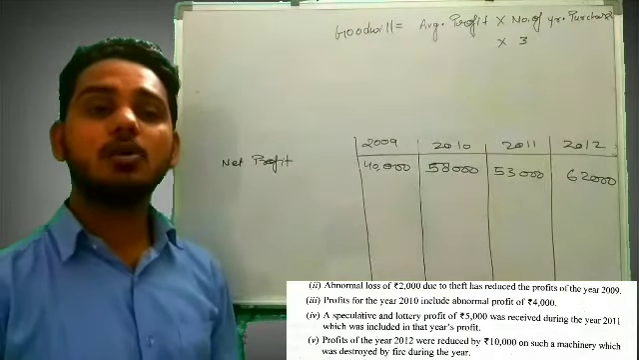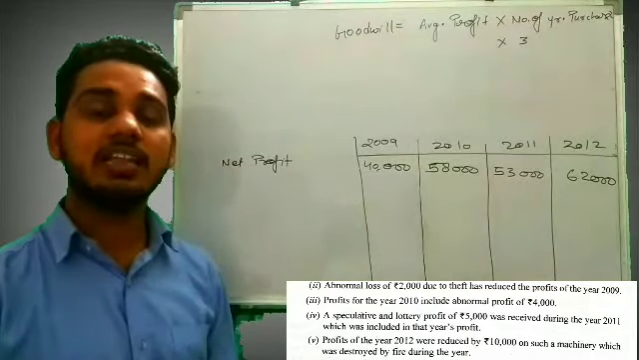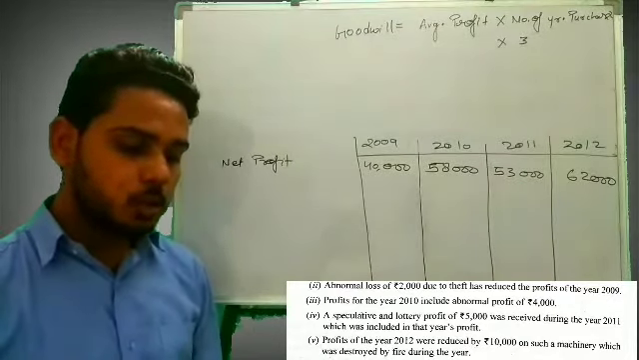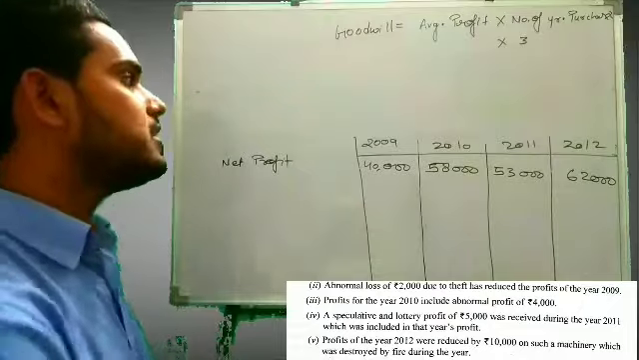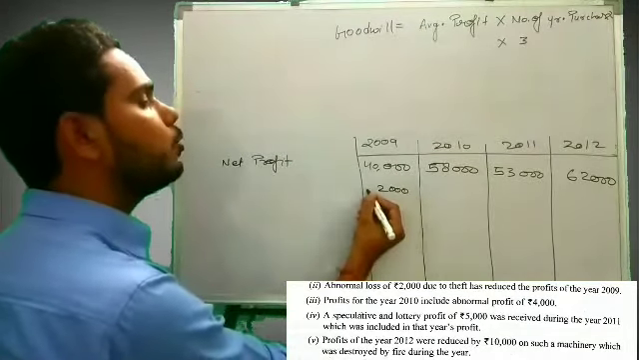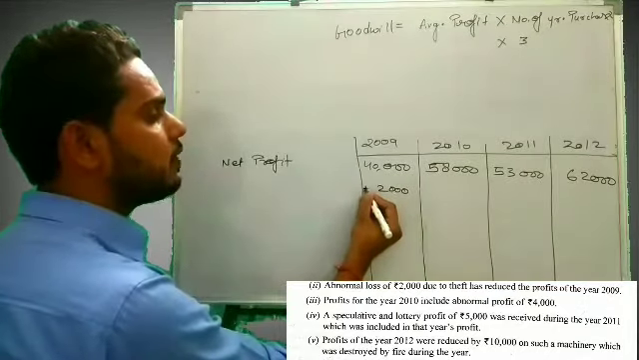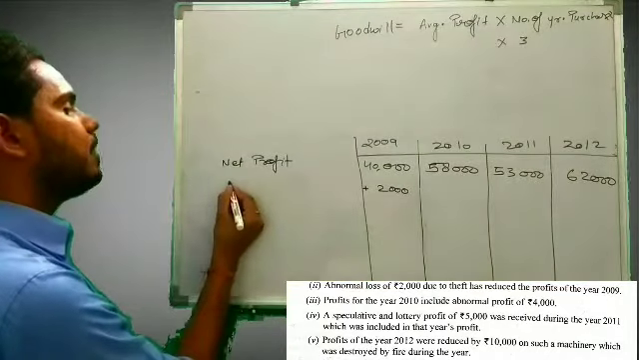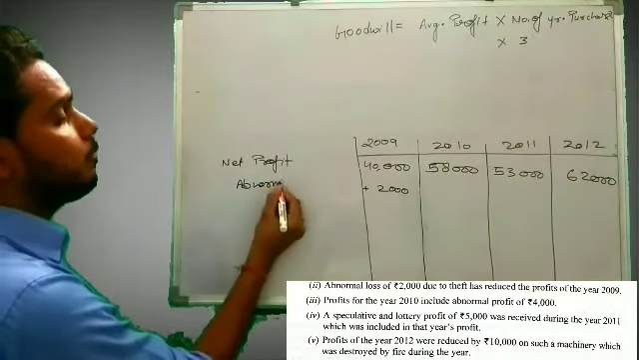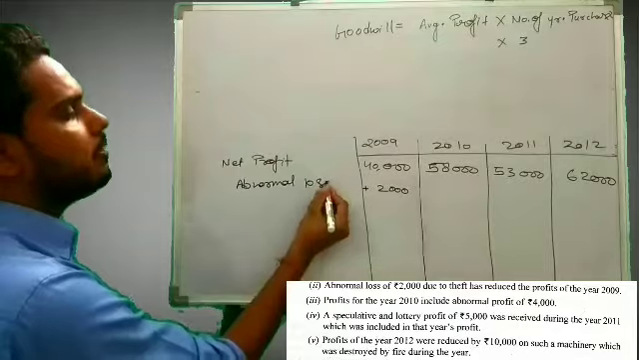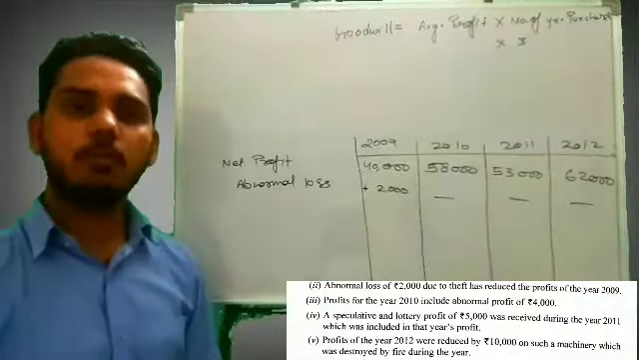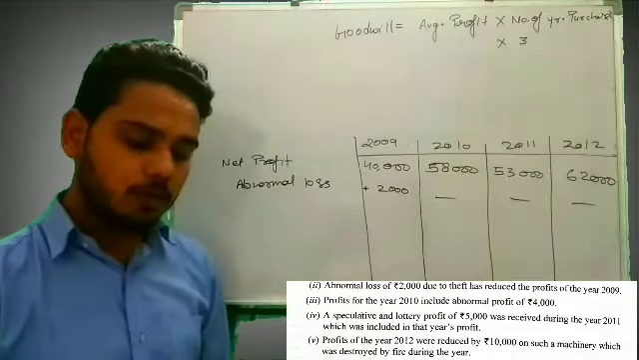So in 2009 there was an abnormal loss, and that was of 2,000 rupees. That means in 2009 our profit got reduced by 2,000. That means that we have to increase our profit to make it normal, right? So we'll write here abnormal loss, plus 2,000, right?